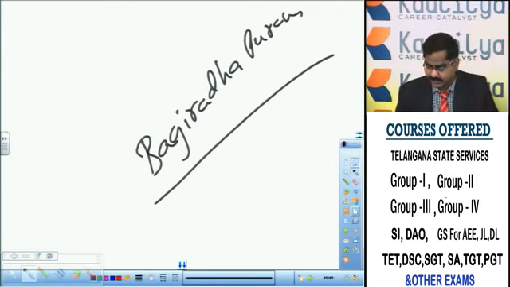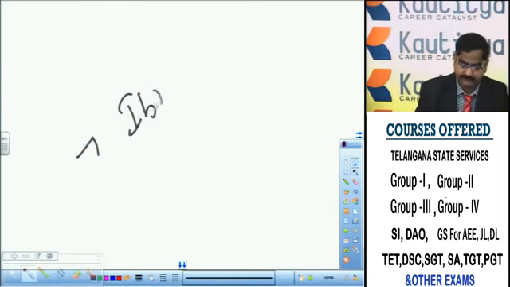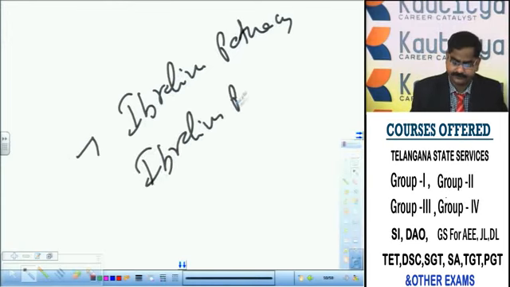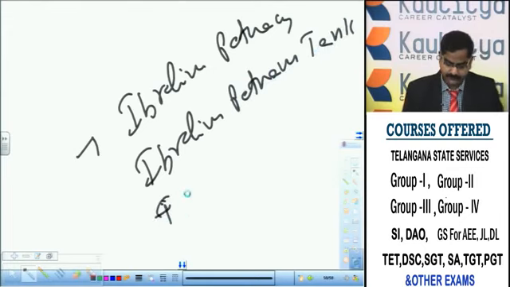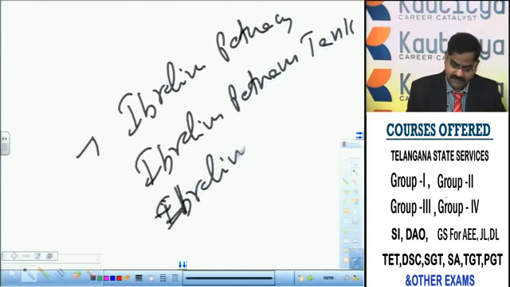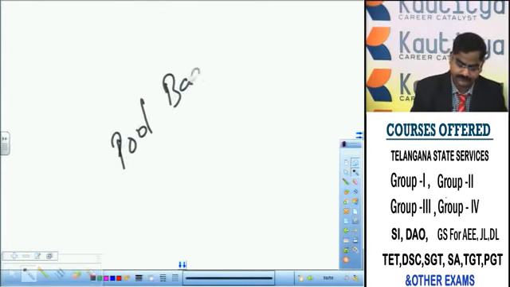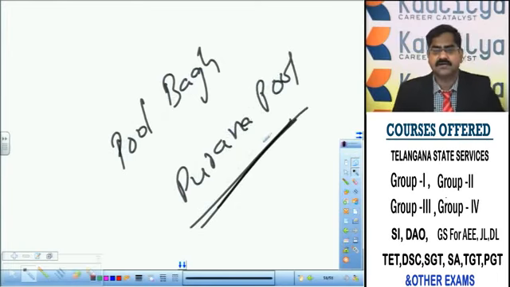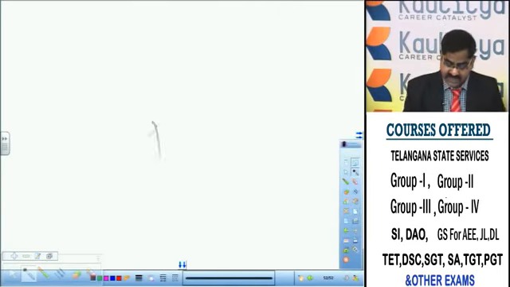Right. Ibrahim Quli Qutub Shah built so many things in the Golconda Rajya. What are they? Ibrahimpatnam tank, Ibrahim Bagh, where Bagh means garden, Pool Bagh, and Purana Pool. What is Purana Pool? Purana Pool is the first bridge over the river Musi. It was built by Ibrahim Quli Qutub Shah. As well as Langar House.